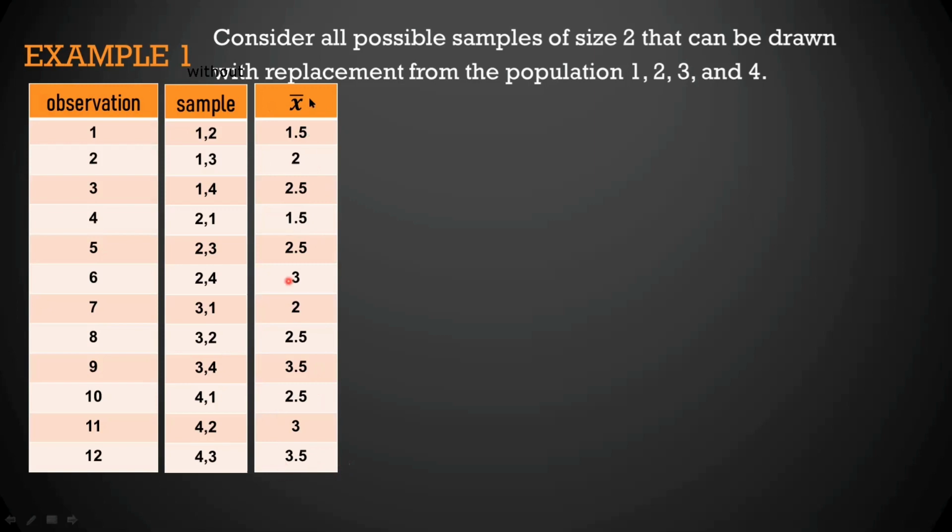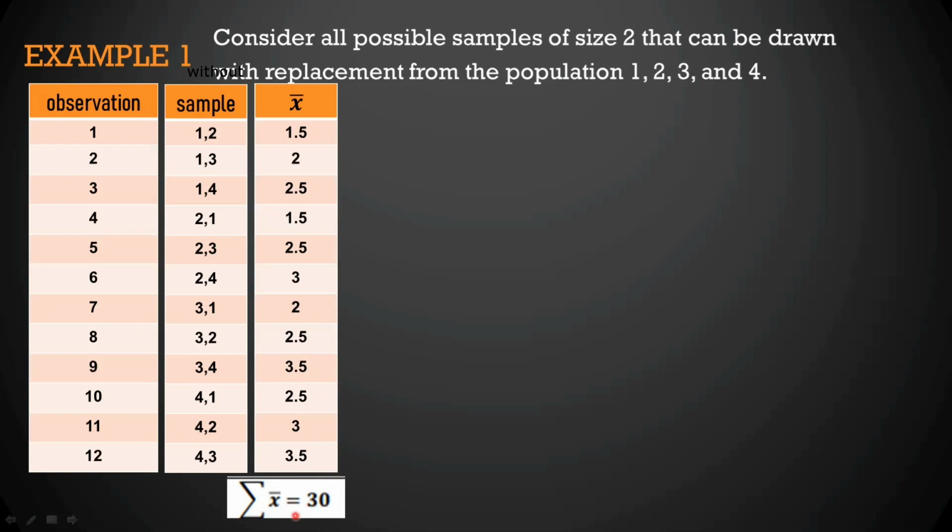So after natin ma-check to, saka tayo mag-add. So we will add this mean. So 1.5 plus 2 plus 2.5 plus 1.5 plus 2.5 plus 3 plus 2 plus 2.5 plus 3.5 plus 2.5 plus 3 plus 3.5 is equal to 30. So this is the summation of mean is equal to 30.